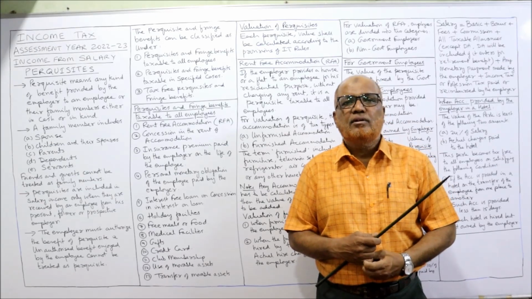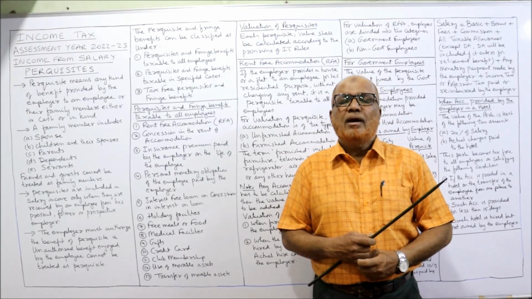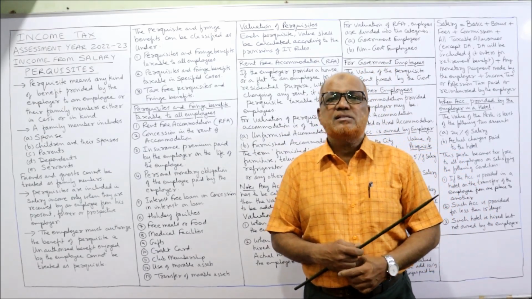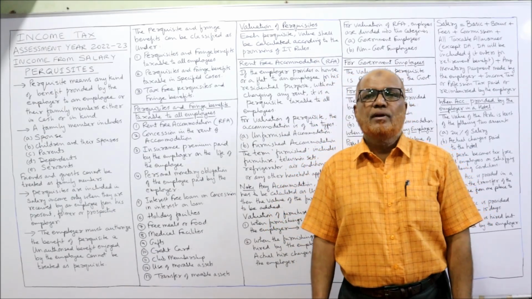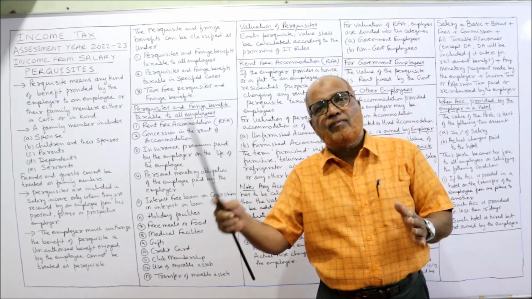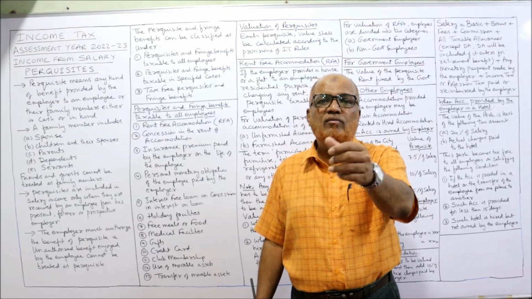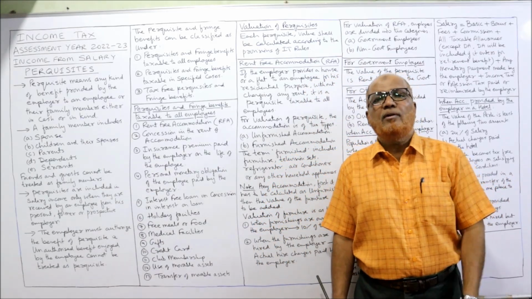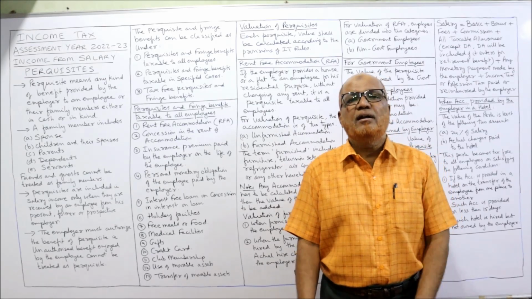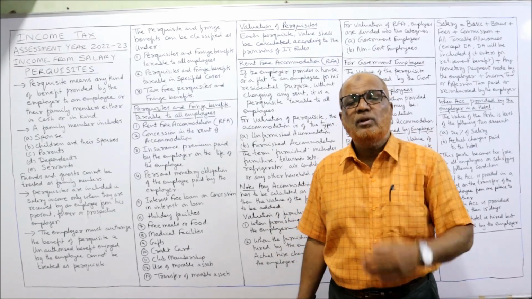Concession in the interest: suppose the person has taken a loan from a bank, the banker will charge interest at 15%. But the same loan will be provided by the employer at only 5% interest. This is called concession in the interest rate. That is also a benefit to the employee.